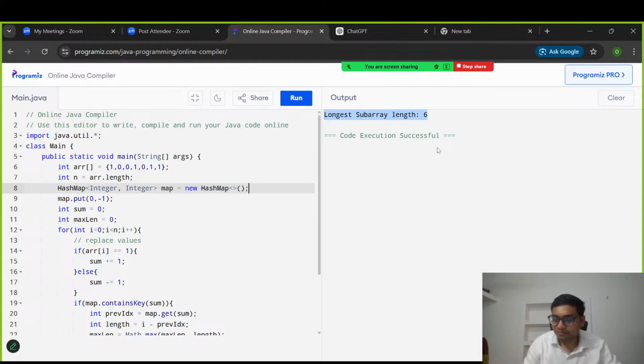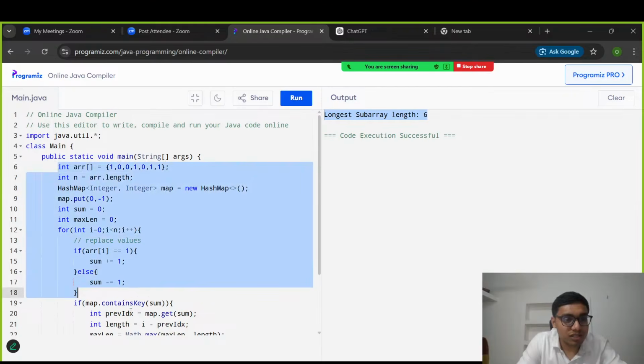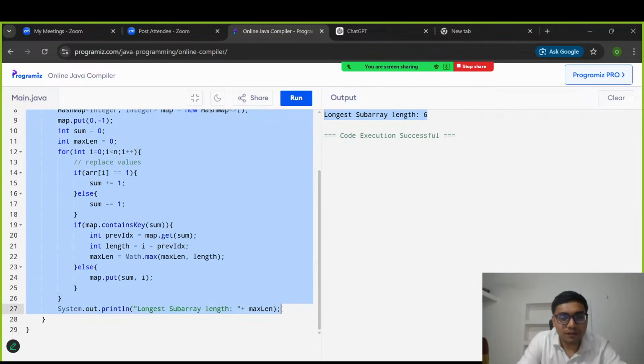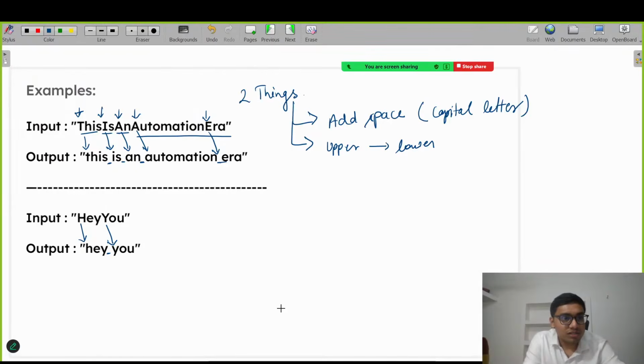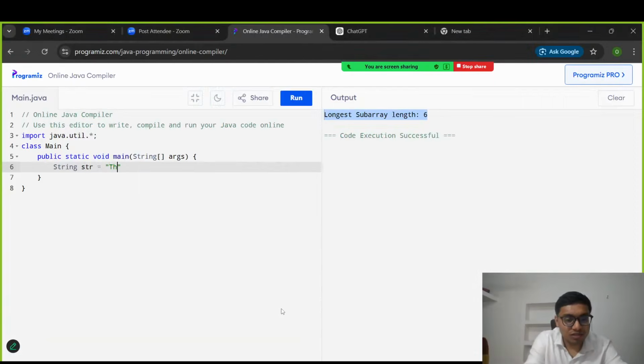Okay. So I'm just removing all this. Fine, let's try to take the input as a string. String str is equal to, what was the string? This is an automation error. So this is, I should be capital, is an automation error, right? I think clear now.